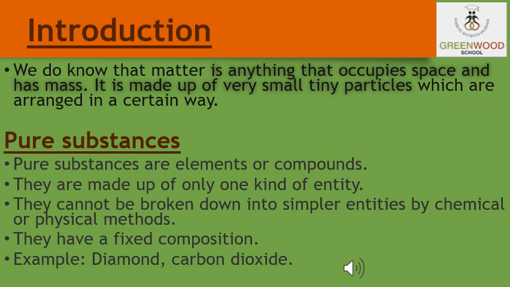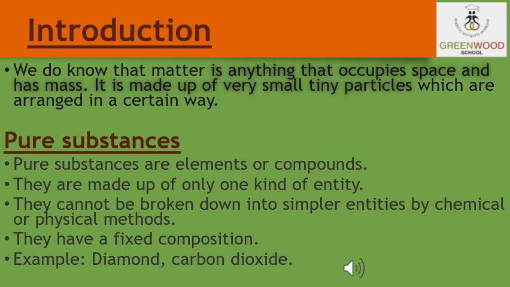Now students, in the previous chapter we learnt about the word matter. What was matter? Matter is something which occupies some space and has some mass. Now moving further, if we see some of the products which we buy daily from the market, like salt, pure ghee, milk or juice, have you ever wondered whether these packets are pure or not? If you look at the back of their packets, one word is written, that is, pure.